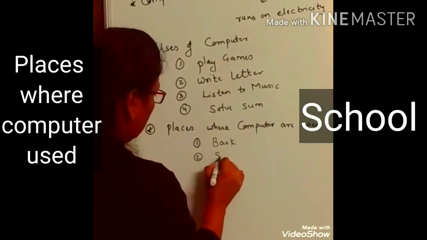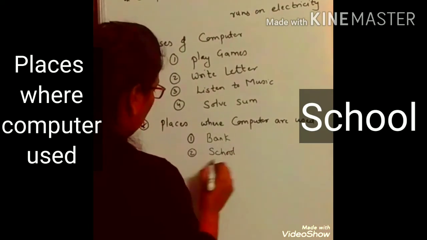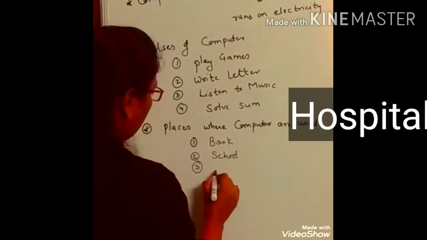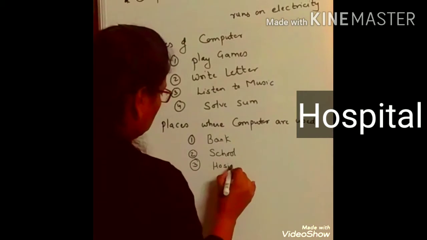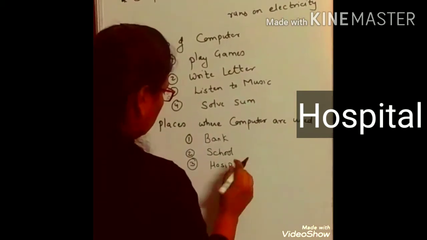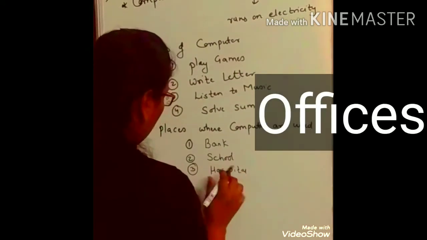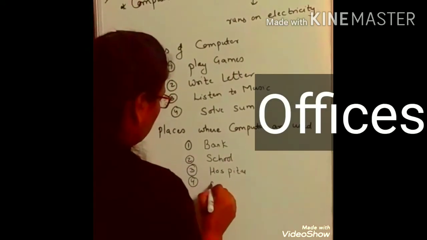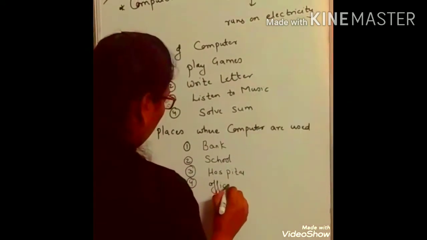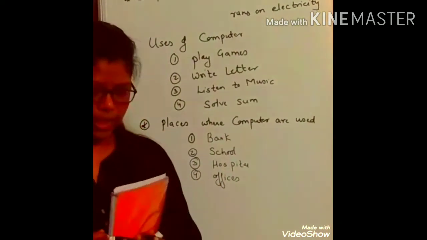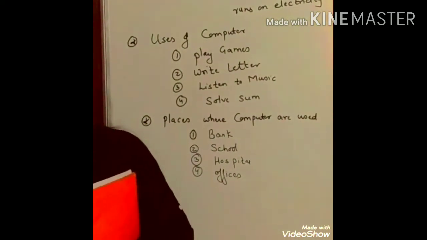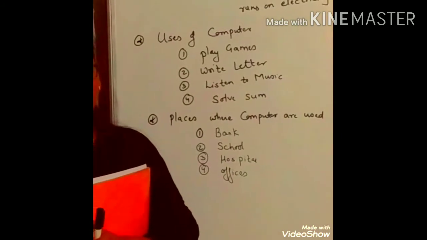It is used in schools. It is used in hospitals. It is used in offices. And many other places, like in defense, in space research, we use computers.